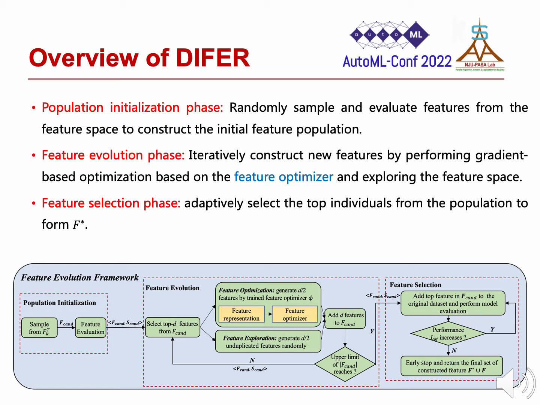Second is the feature evolution phase. DIFER iteratively constructs new features by performing gradient-based optimization based on the feature optimizer and exploring the feature space. Feature selection is the final phase. DIFER adaptively selects the top individuals from the population to form F star.